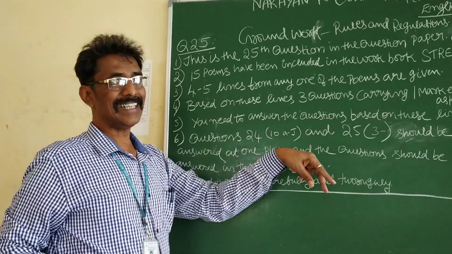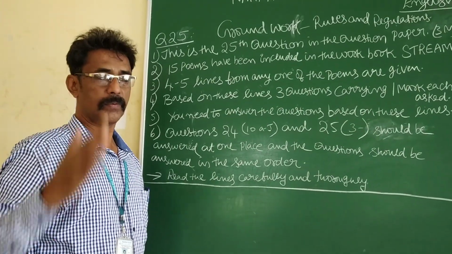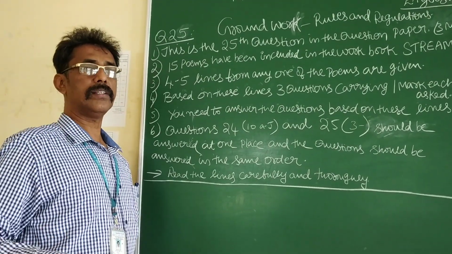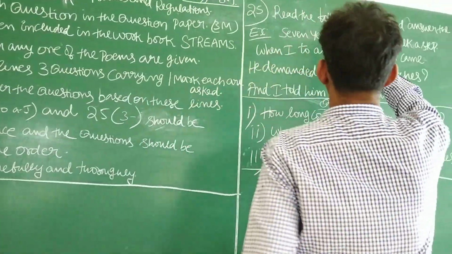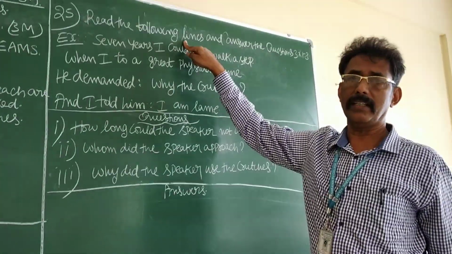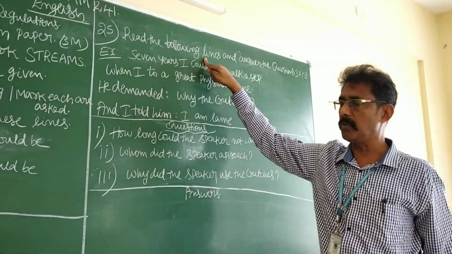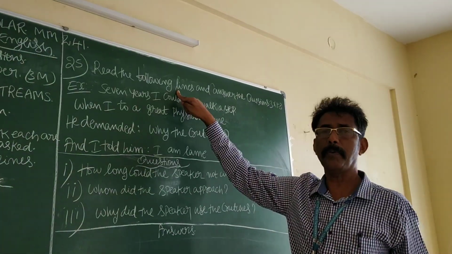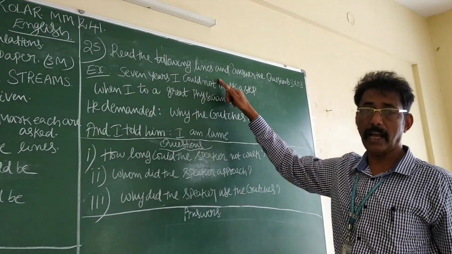Now, let us discuss the question. Let us understand the question first very well. Later you can answer this question very easily. We are not learning the answer suddenly, so fast, so quickly. It won't work. Don't jump. Please walk. Read the following lines.